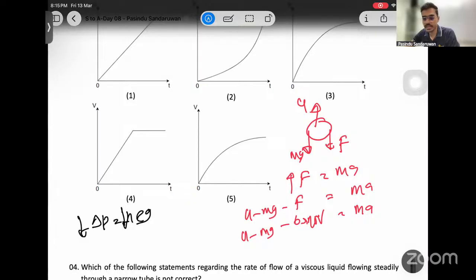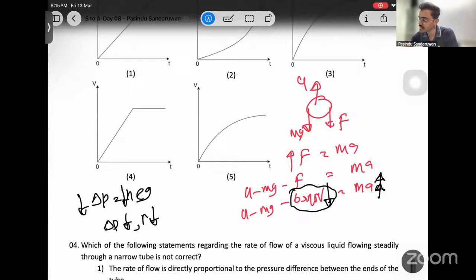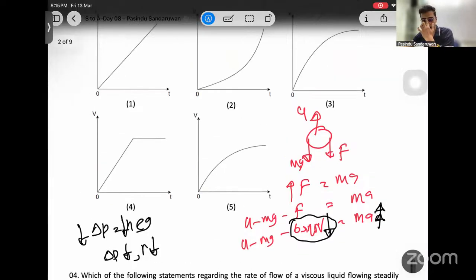When pressure decreases, pressure inside the air bubble decreases, and its radius decreases. When radius decreases, this term decreases. When this deducting term decreases, its acceleration increases.